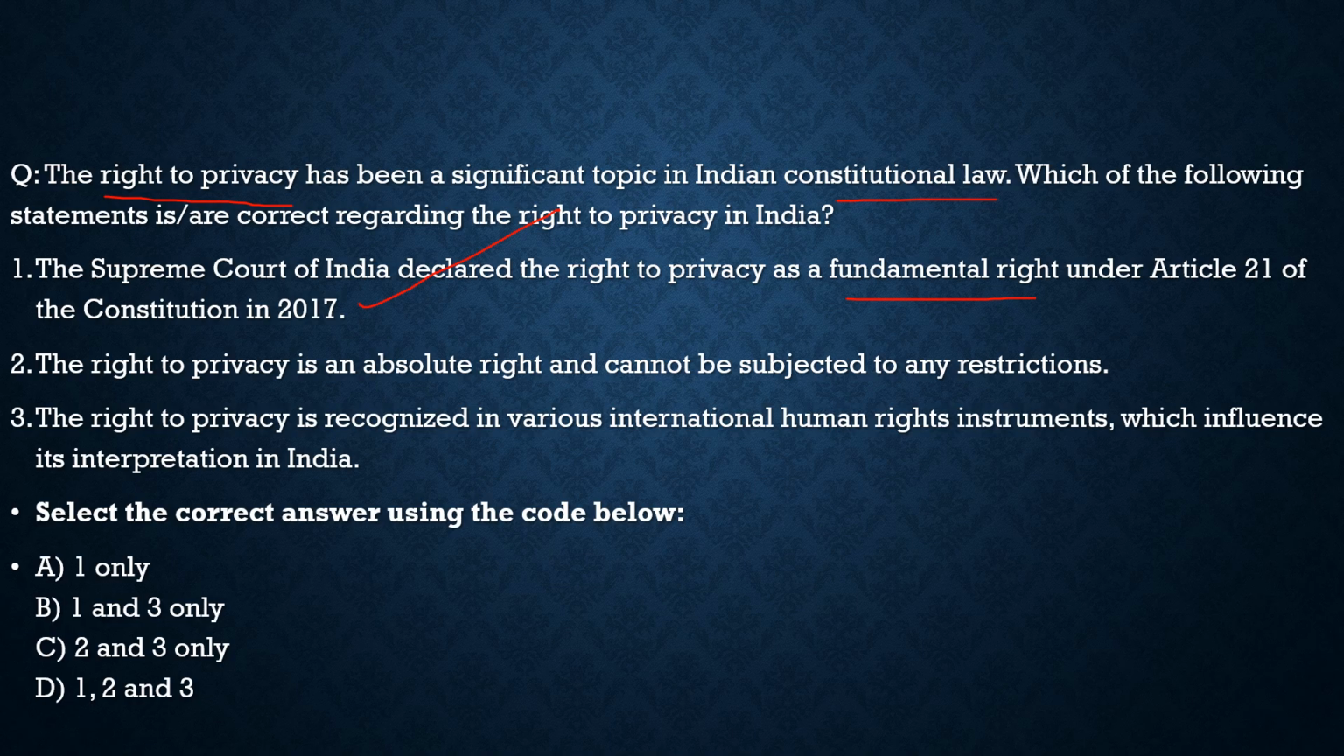Second, the right to privacy is an absolute right and cannot be subjected to any restriction. No, it is not an absolute right. It can be subjected to restrictions which are defined by the Constitution and by judicial judgments. Third statement, the right to privacy is recognized in various international human rights instruments which influence its interpretation in India. 100% correct. So with respect to this question, the correct statements are statement 1 and statement 3 only, and from the code given below, the correct code is option B. With this, let's move to another question and try to solve that.